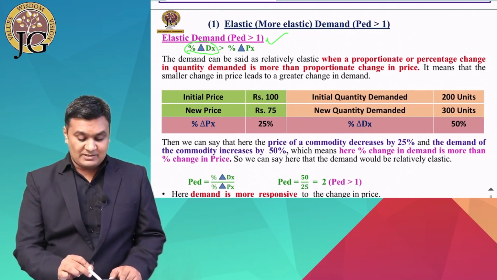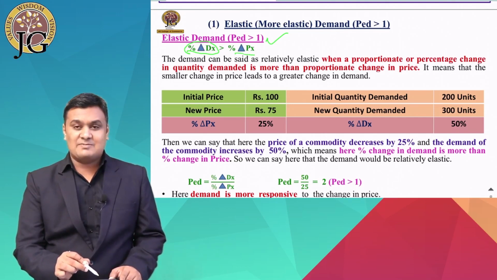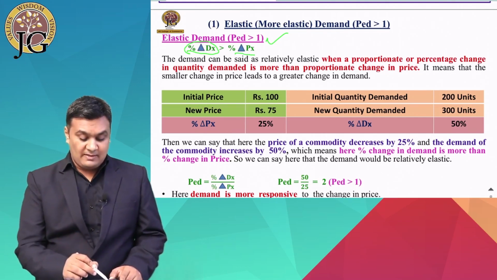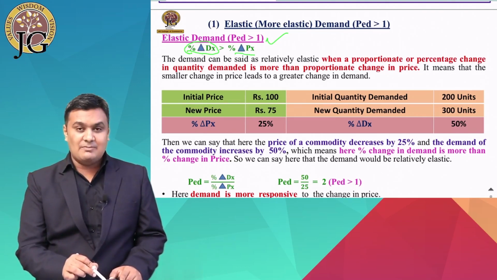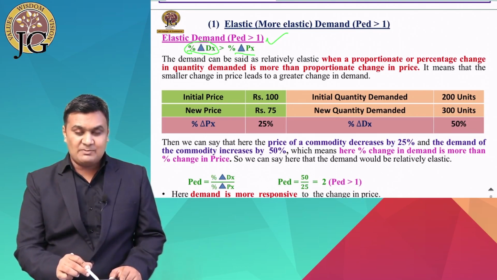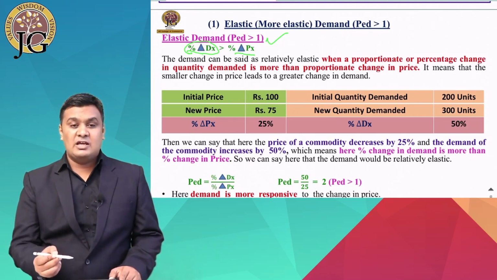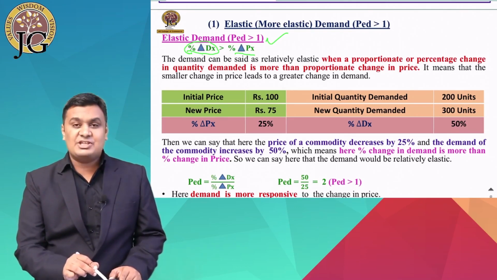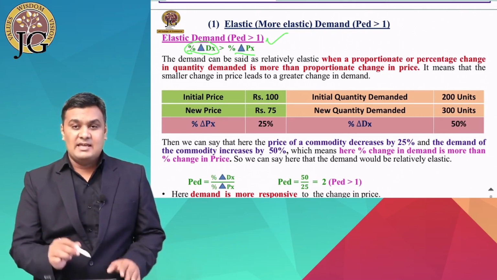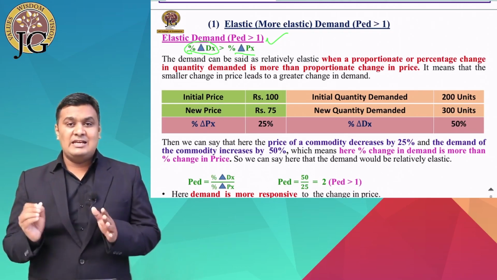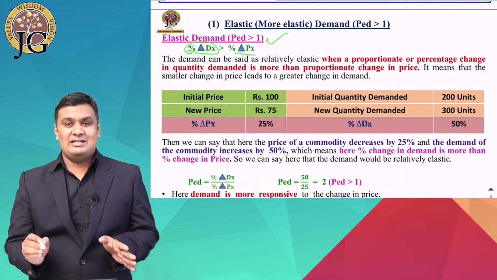In the same way, delta means change and Px means price of X. So we read it as: the percentage change in demand of X is greater than the percentage change in price of X. So it clearly indicates that when the percentage change in demand of X is greater than the percentage change in price, then it is known as elastic demand.